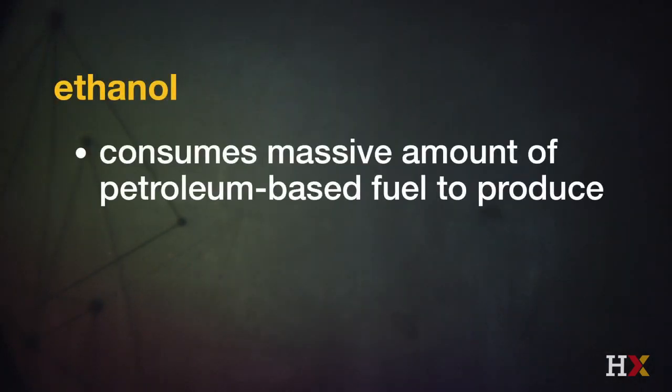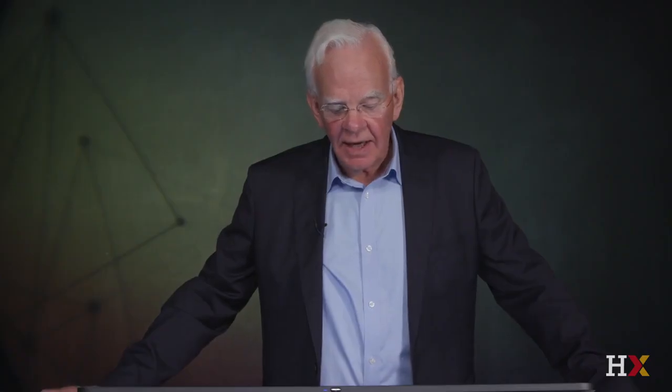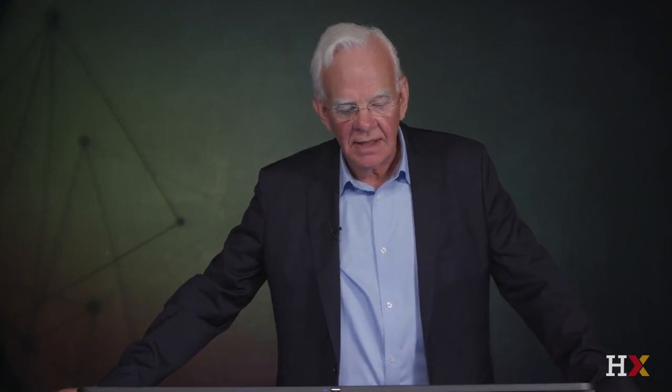So we've talked about ethanol, its disadvantages. In particular, it consumes a massive amount of petroleum-based fuel to produce it, and it competes internationally with the generation of crops to sustain human life through the food supply. So we've talked about that, but take a look at the breakout of ethanol essentials in Case Study 5.2 because it points out some very, very interesting figures. But let's turn our attention elsewhere.